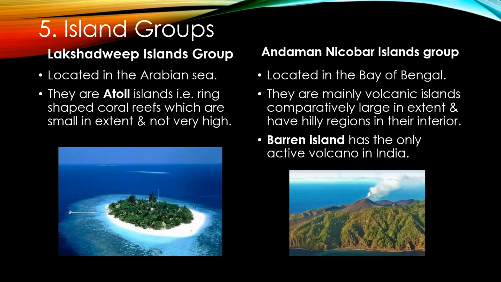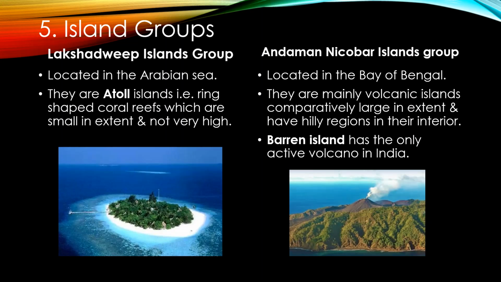The islands in Arabian Sea are known as Lakshadweep, whereas the islands in Bay of Bengal are called Andaman and Nicobar Islands. I have shown in previous part in the map.